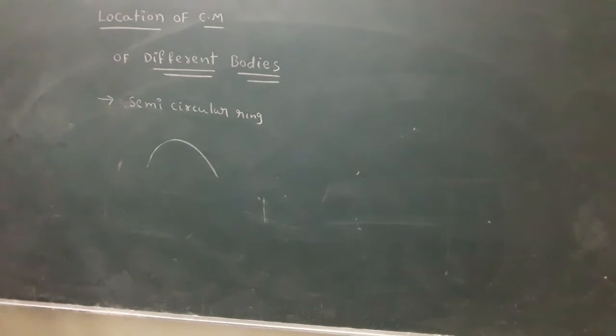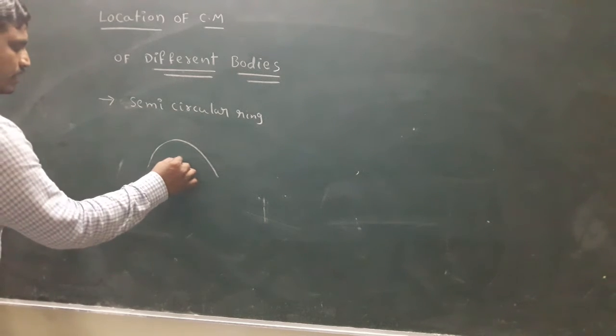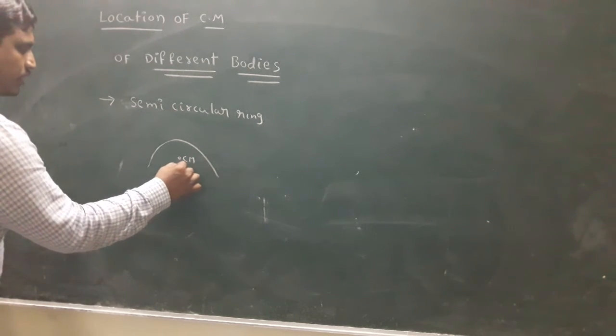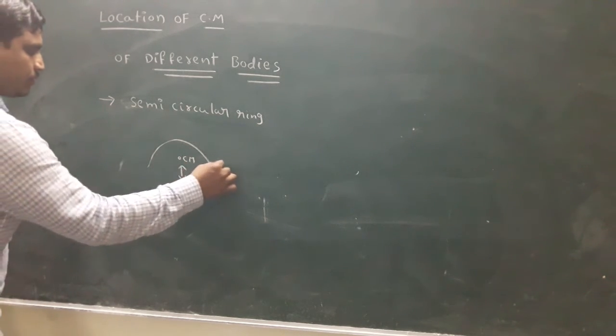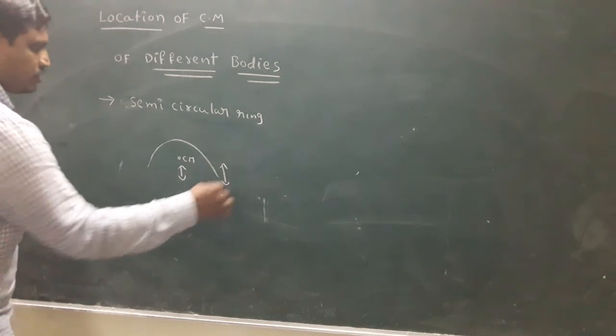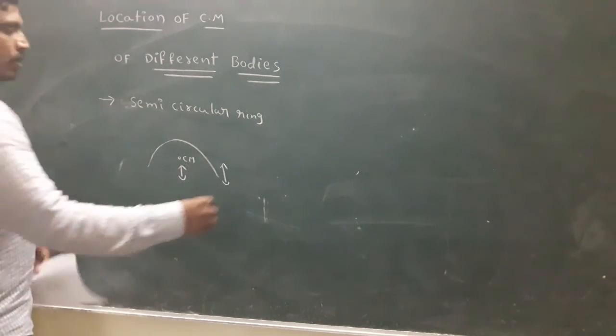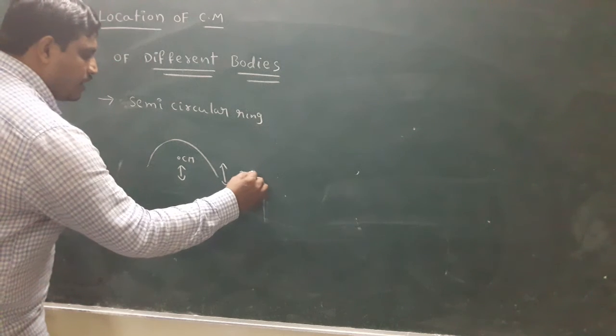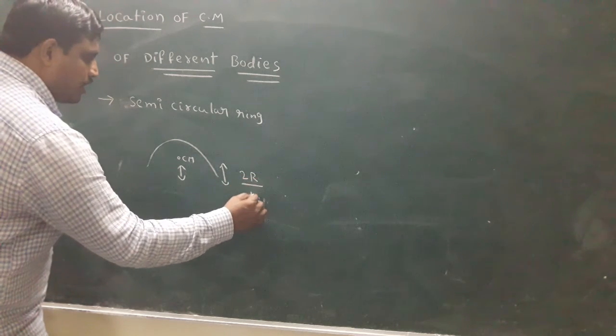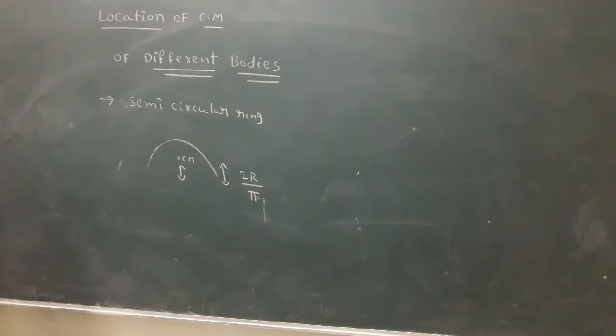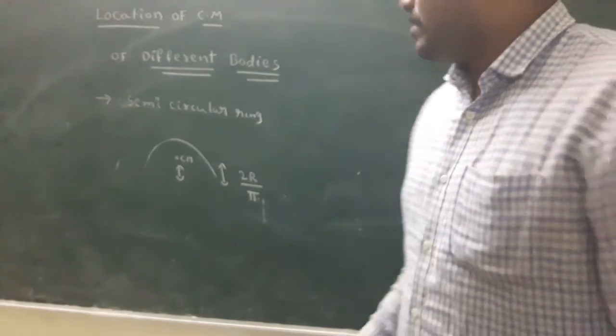Semicircular ring means half of the ring. Here, center of mass is located from the bottom at a distance of 2r by pi, where r is the radius of the ring. This is the semicircular ring.